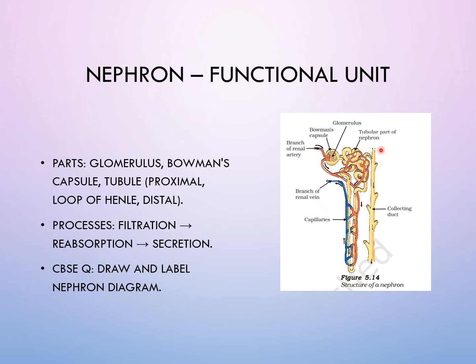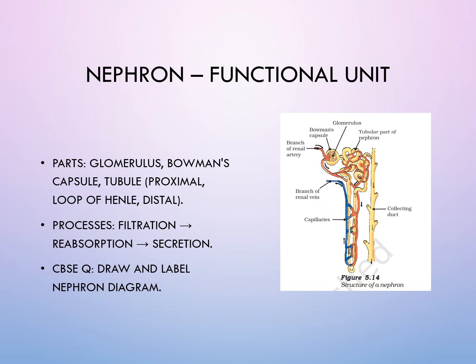So the first part is glomerulus, then you have Bowman's capsule, and below it there are a lot of capillaries. As you can see here, there is a highly coiled tube-like structure through which this filtrate passes and ultimately becomes urine.